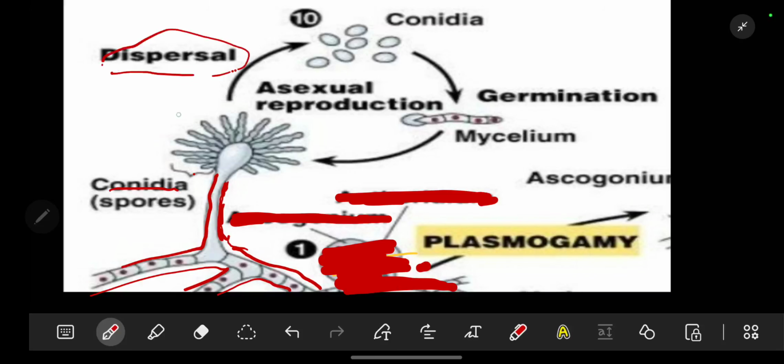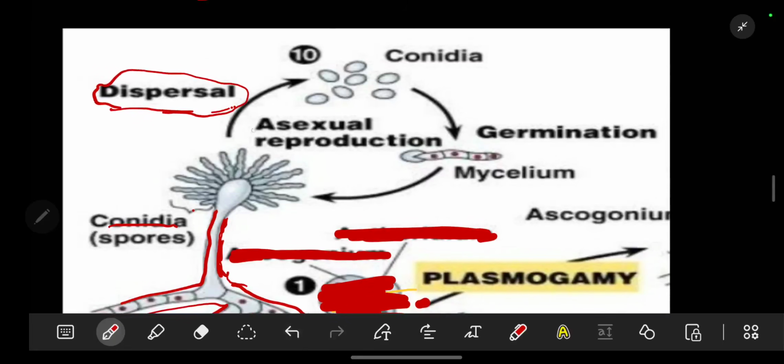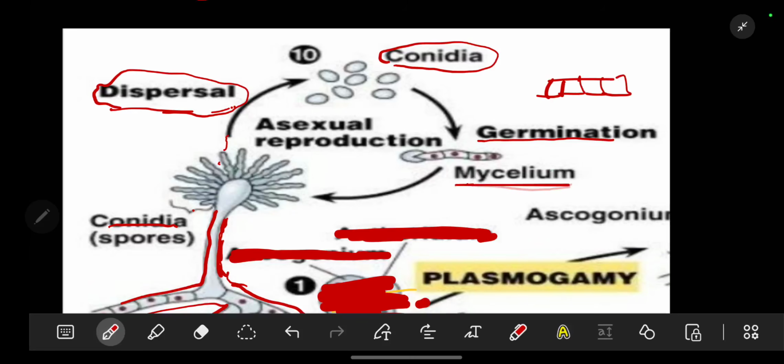These conidia are released via dispersal, which is a method of transport, or rather means. So these spores can drop, and these spores are called conidia. When these spores germinate, or rather they grow, they become mycelium. But before mycelium, they have to become what we call hyphae. When hyphae fuse together, they will be able to form the mycelium. From there, they will be able to make the whole Ascomycete.